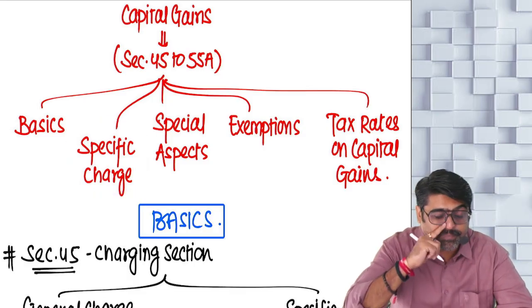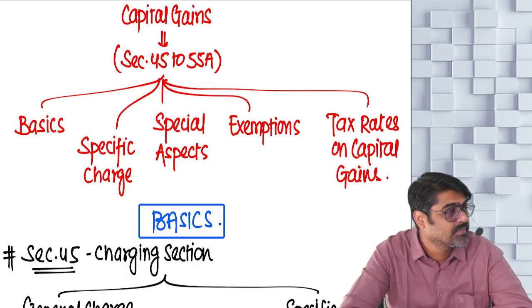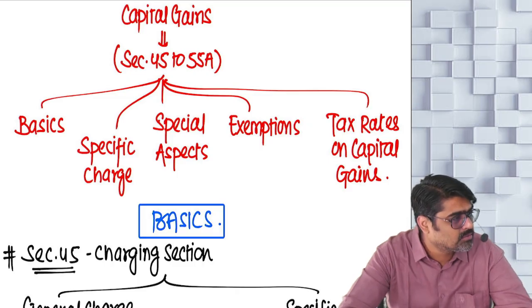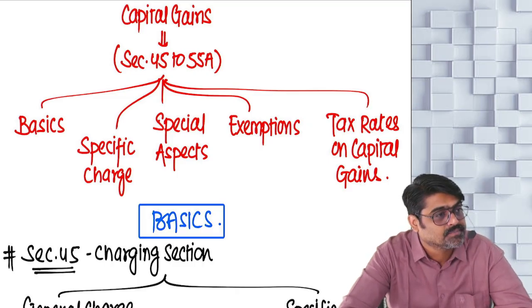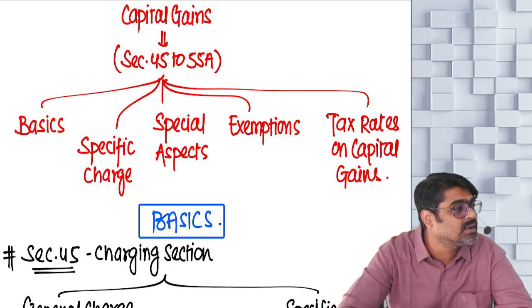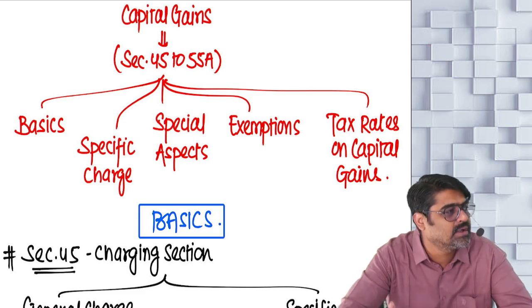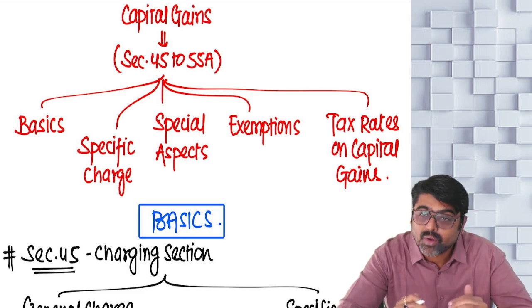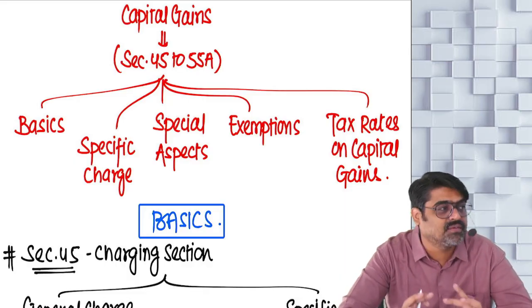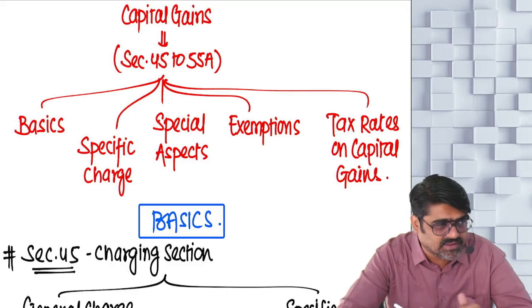Like I told you in PGBP, there are 2 types of charge: general charge and specific charge. Specific charge will tell you about those incomes which are taxable only under PGBP head. Just like that, there is a specific charge under capital gains also. Capital gains specific charge will tell you the profits or gains specifically taxable under the head capital gains. So that is given in specific charge.